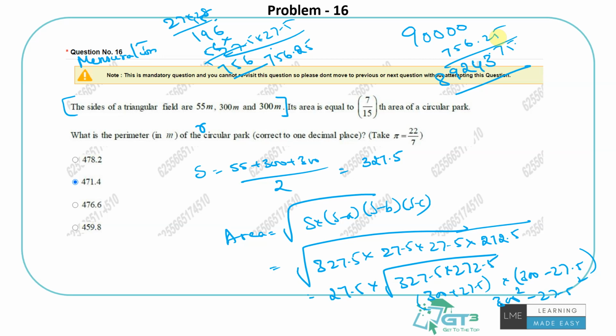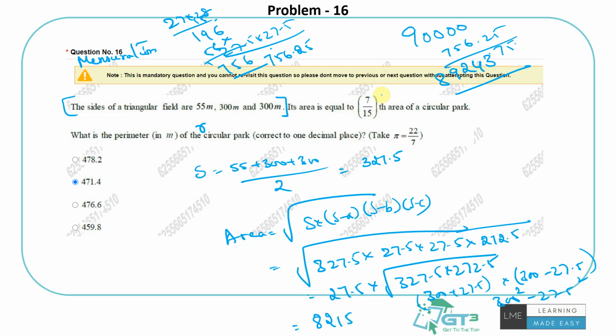Right, let's do this. The square root of 89243.75 is 298.73 into 27.5. So it's 298 into 27.5, which is 8,215.